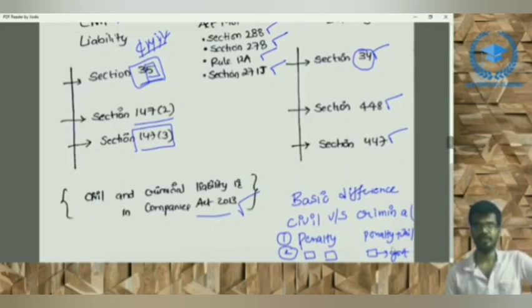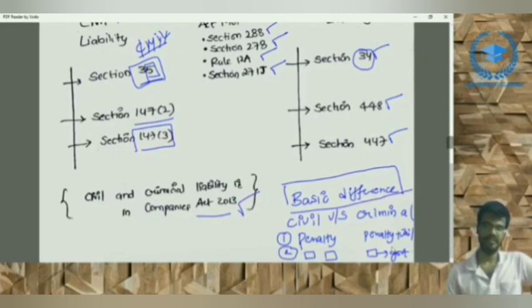Coming to the basic difference, what is the difference between civil liability and criminal liability? Civil liability usually involves only a penalty, but it might involve imprisonment also, whereas criminal liability involves a penalty plus jail. Also, civil liability is a case where a duty has been breached and another person has incurred some loss or damage and has gone to court.